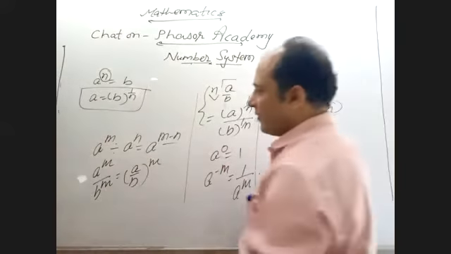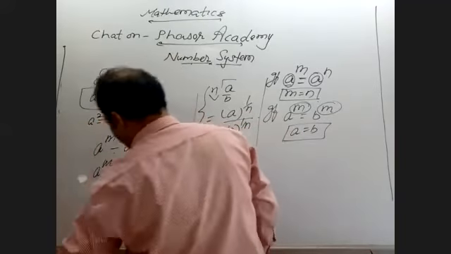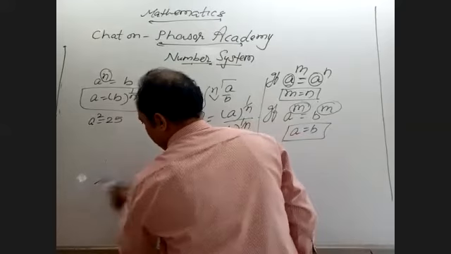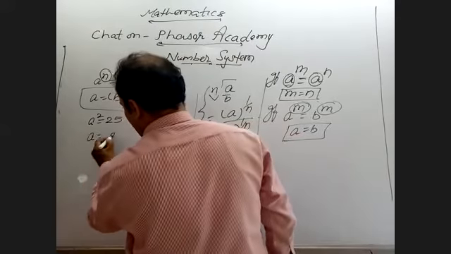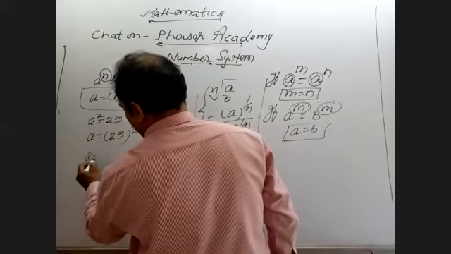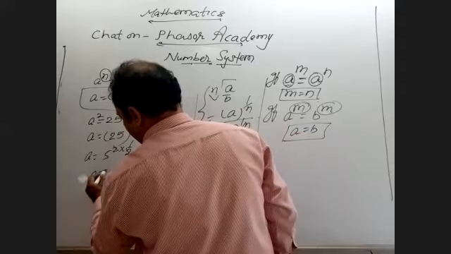That's why when you write A square equal to 25, it will be A equal to 25 raised to power 1 by 2. So A equal to 5 square into 1 by 2, cancel, and A is equal to 5.